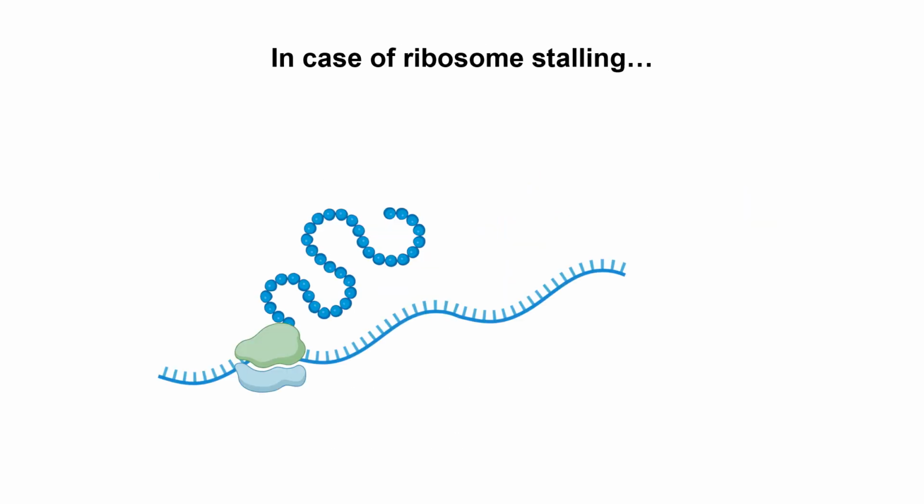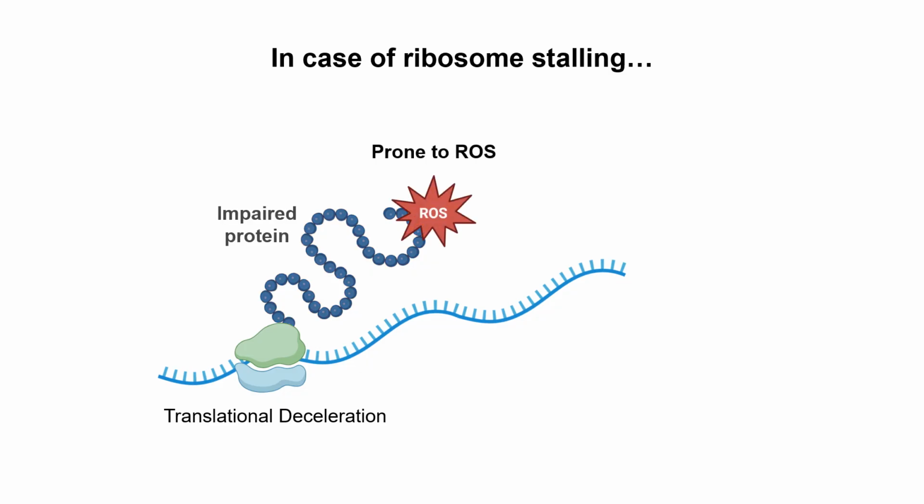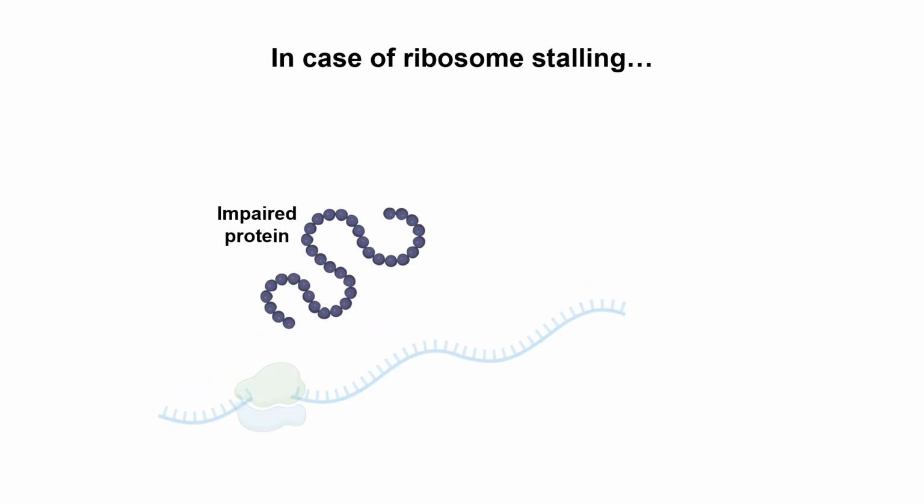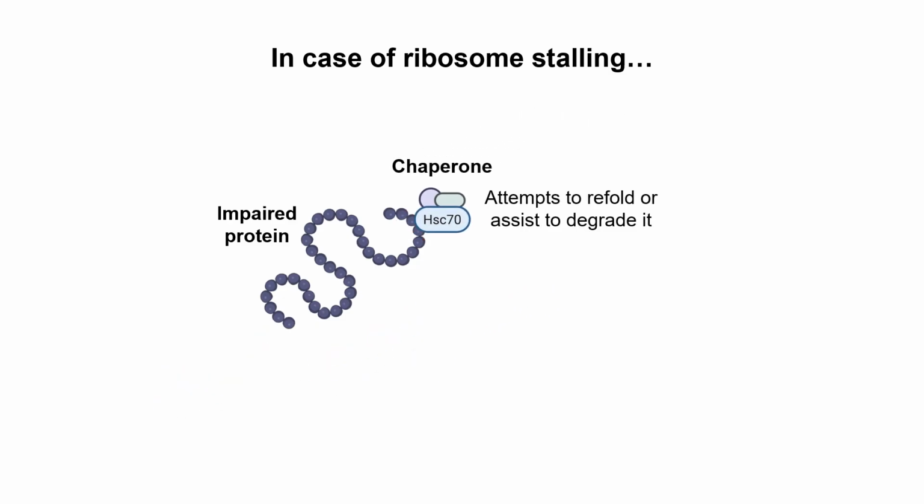In the case of ribosome stalling, the synthesized protein is not released from the ribosome, and the translational speed can be reduced. Also, this exposed protein is more prone to ROS damage, and as a result, impaired protein can be generated. Now, the chaperone can help with folding of this protein or assist in degrading the impaired proteins.